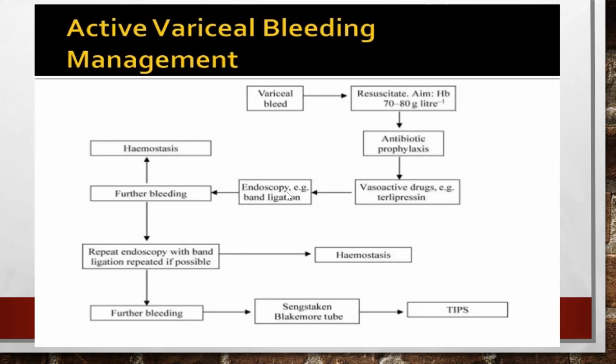Take the patient for band ligation. And if further bleeding is occurring, repeat endoscopy and do a band ligation again. If further bleeding occurs, put a Sengstaken Blackmore tube. If further bleeding occurs, go for TIPS procedure.